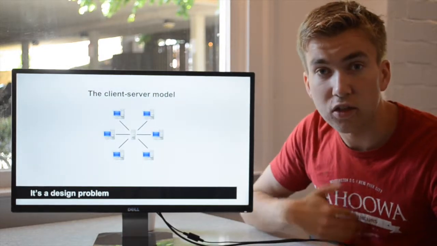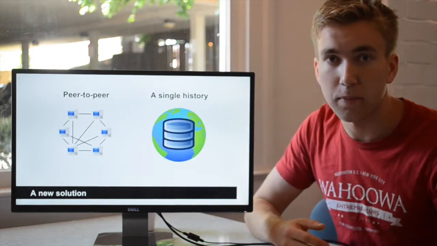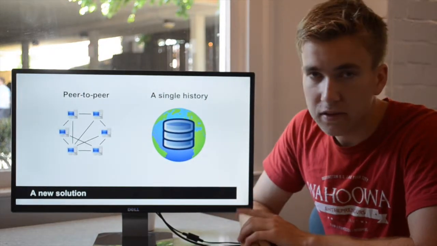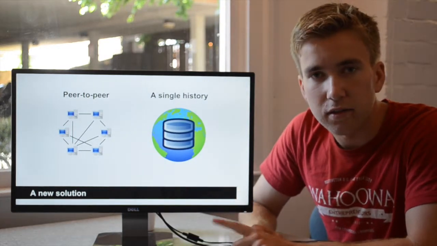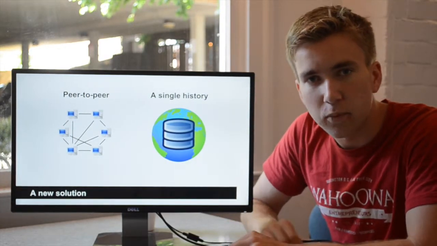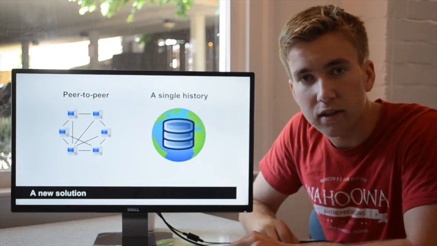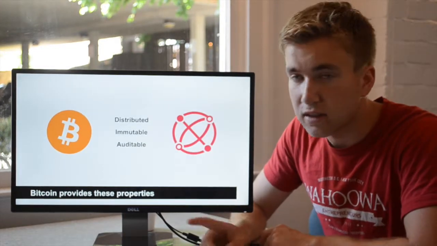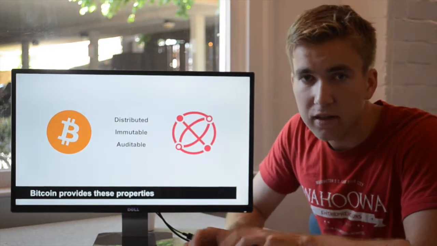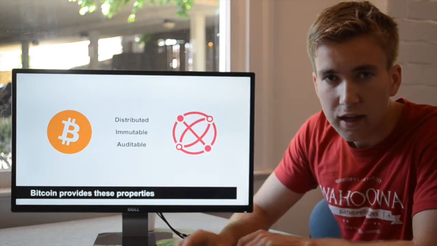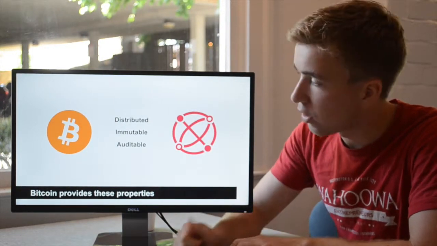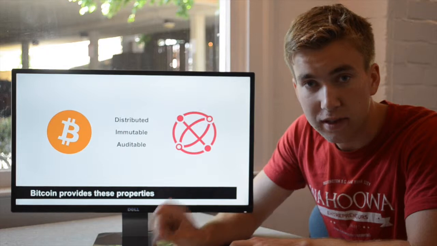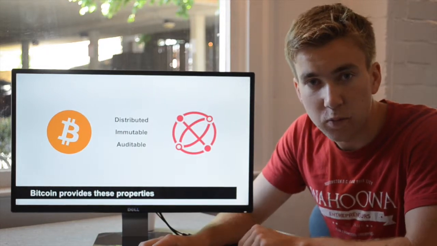So we basically can do better than this, and we have a better system that by design prevents these kinds of problems. And the way it works is that it's a peer-to-peer system that uses a single shared history to ensure that every message that has been posted into that peer-to-peer network is stored and distributed. And it just so happens that the peer-to-peer network that we're using is Bitcoin. So Ombuds is an application that exists on top of Bitcoin, and it uses Bitcoin transactions, which are distributed, they're immutable, and they're publicly visible to all participants in the Bitcoin network to store and protect free speech.